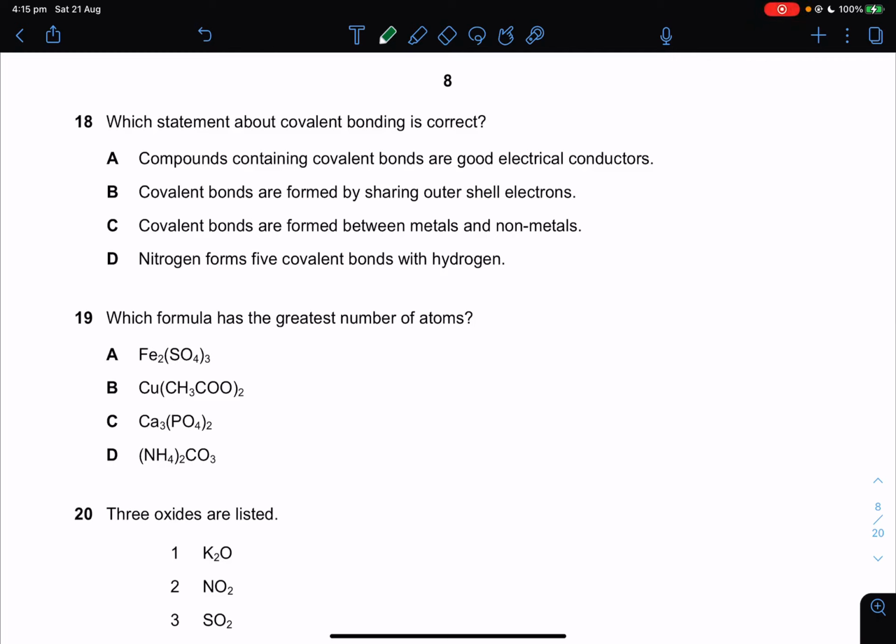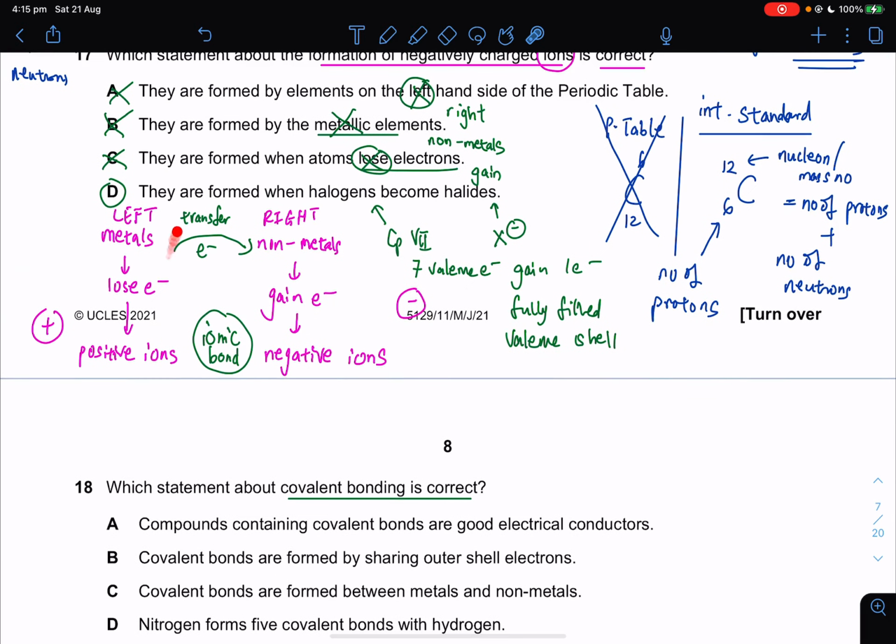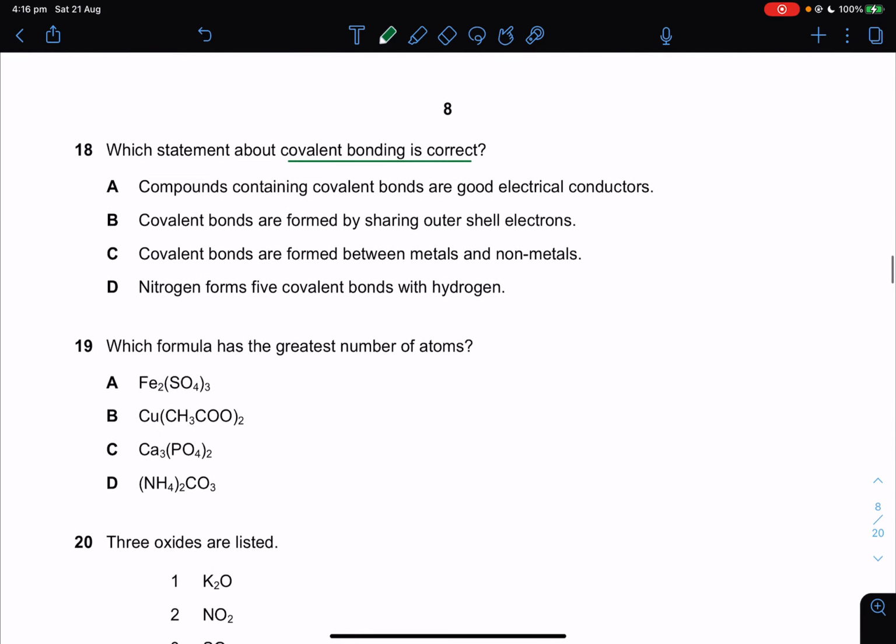Question 18, which statement about covalent bonding is correct? So in the previous questions, I talked about metals and non-metals involving transfer of electrons. You get positive ions, negative ions, you get ionic bond. When you have covalent bond, you have non-metals and non-metals sharing electrons.